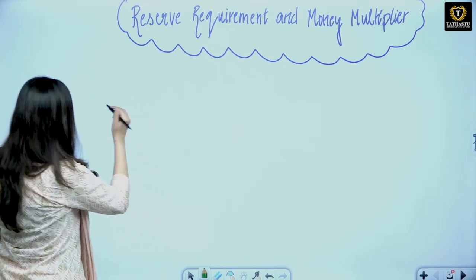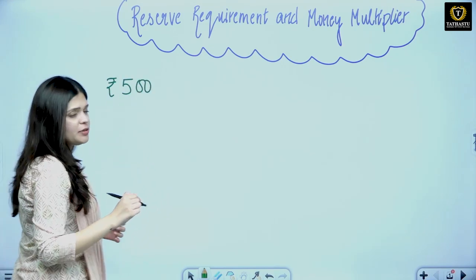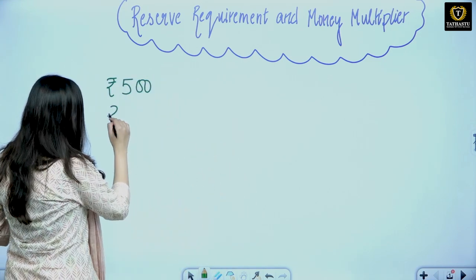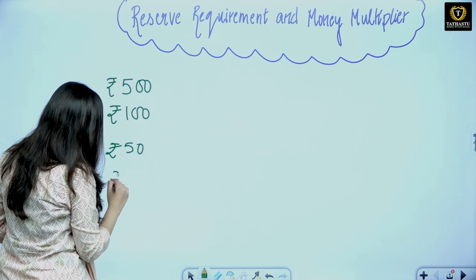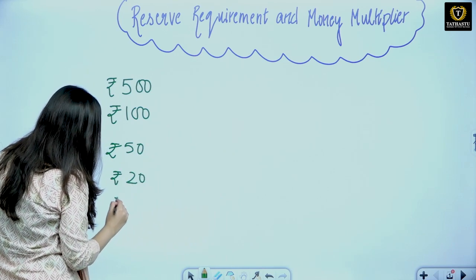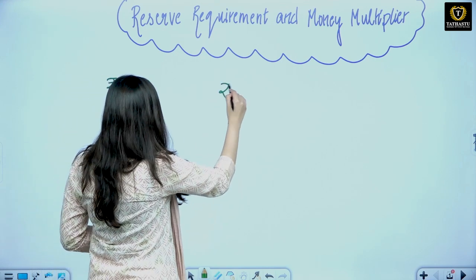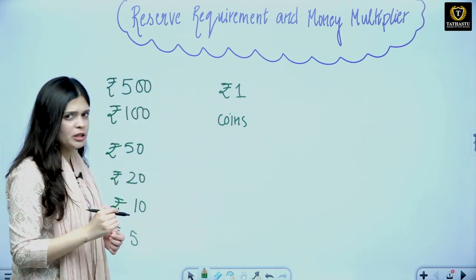अब क्या होता है, you know that we have a lot of currency notes. When we talk about currency, we have it in the form of paper currency and we have coins. Right? So we have 500 rupee note, 100 rupee note, 50 rupee note, 20 rupees note, 10 rupees note, 5 rupees note, 1 rupee note, and we also have coins. Right? Part of your modern currency.